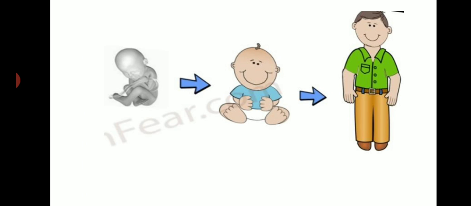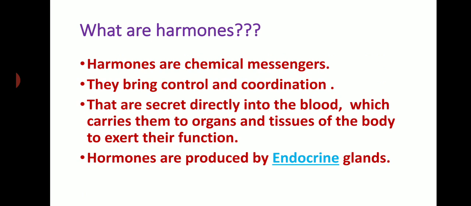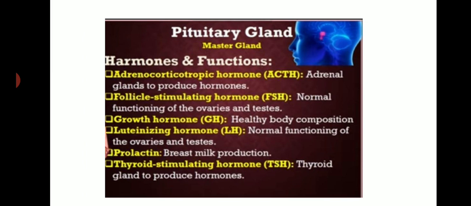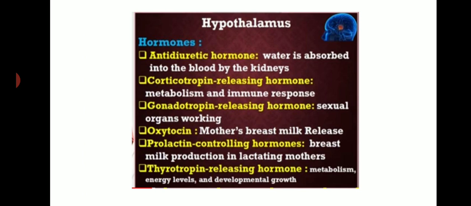What changes occurred in between? Your height has increased, your weight has gained, a lot of changes occurred in your body, right? This is mainly because of the pituitary gland. So the pituitary gland controls all the functions of other endocrine glands. Remember, the next one is hypothalamus.